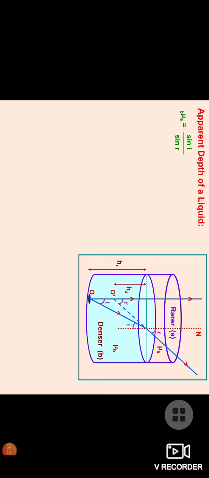Clear? Refractive index from B to A is sin I upon sin R, or we can say that refractive index A to B is equal to sin R upon sin I, and we have refractive index A to B as HR upon HA, that is real depth by apparent depth. We have to learn this formula.